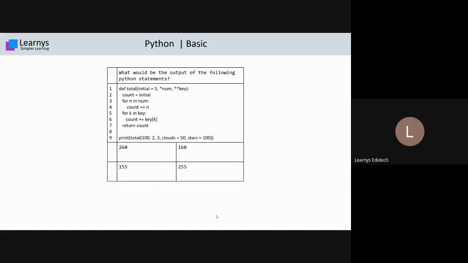What would be the output of the following Python statement? One function is written having three parameters: initial equals 5, star num, double star key. Try it and give the output. Astha gave 160, but Vidhi gave 255. Rishu gave 155. So there are three different options from three different students.